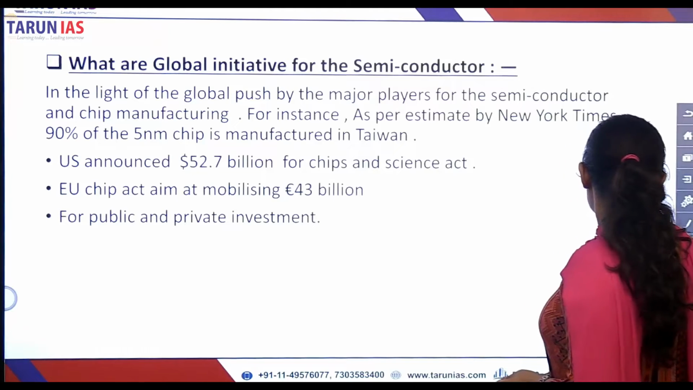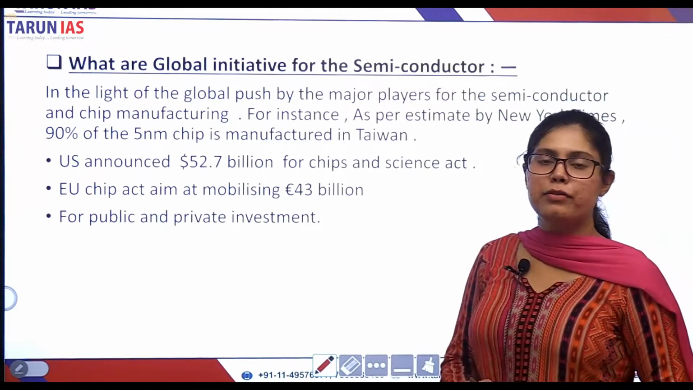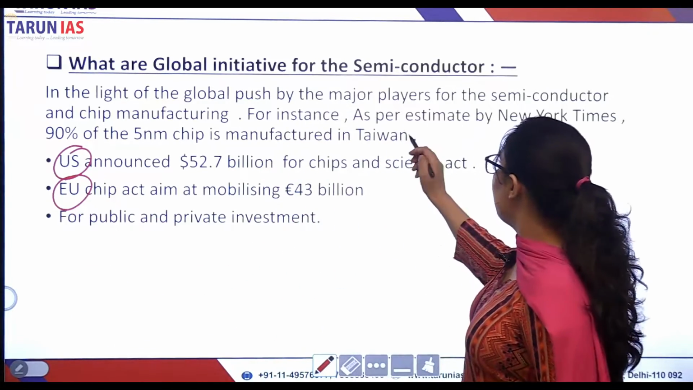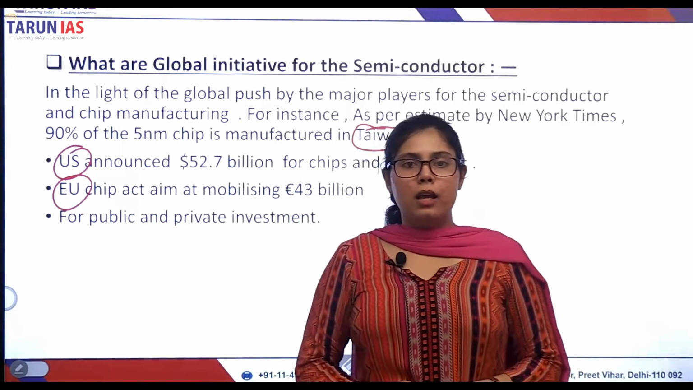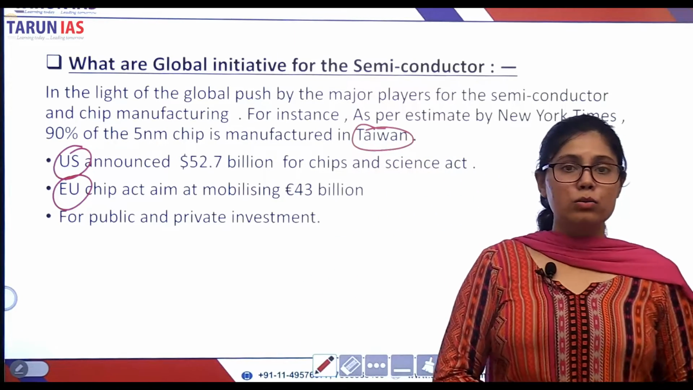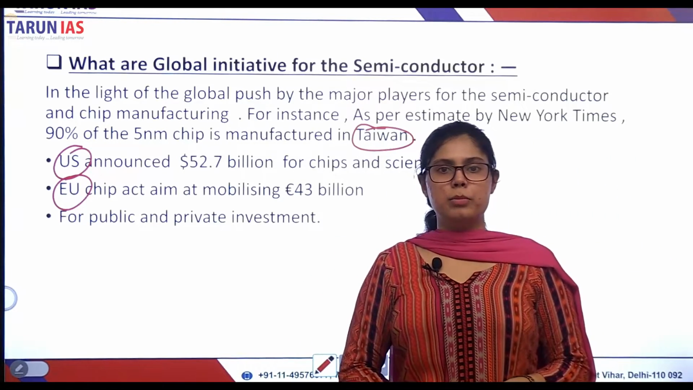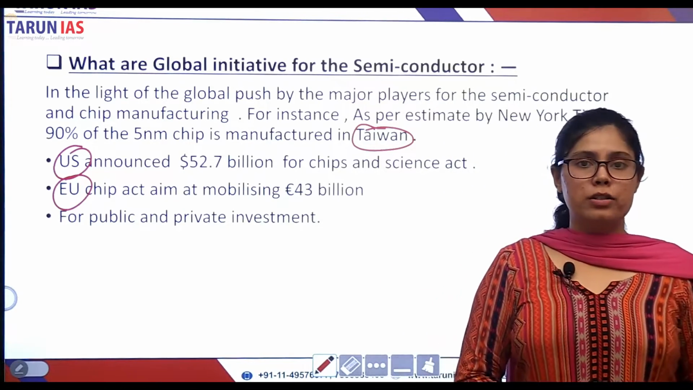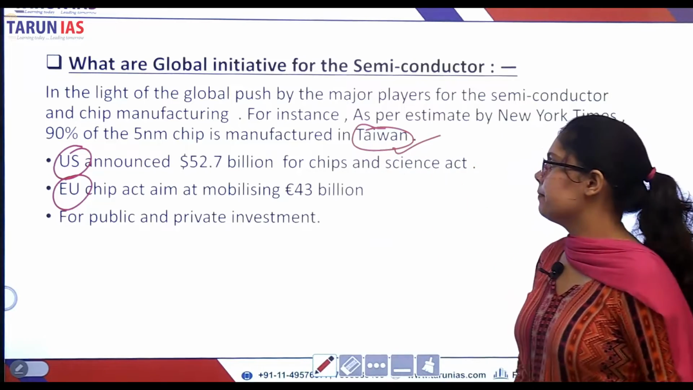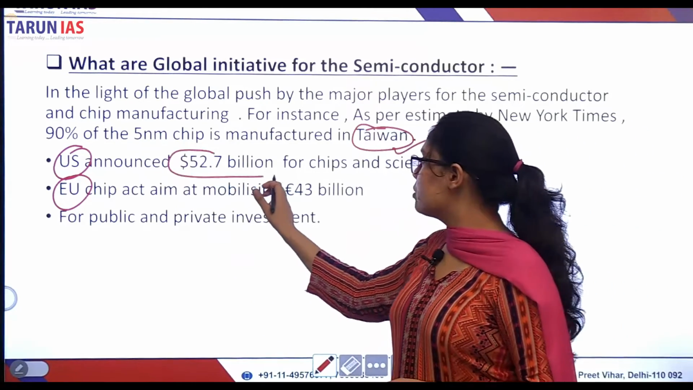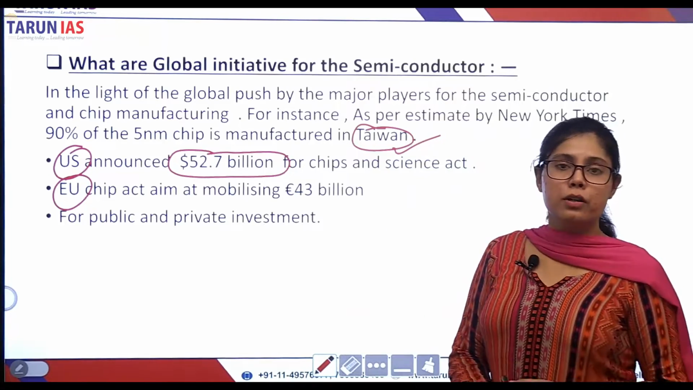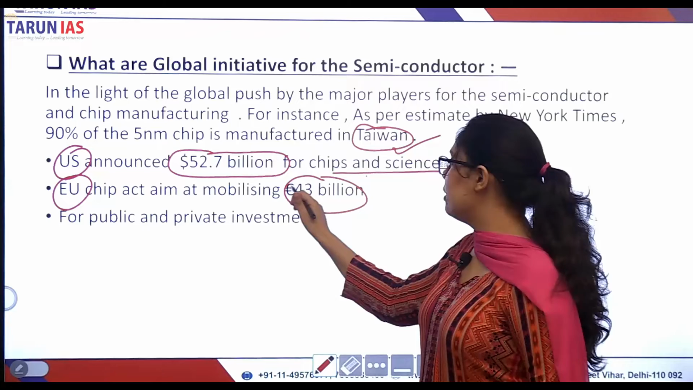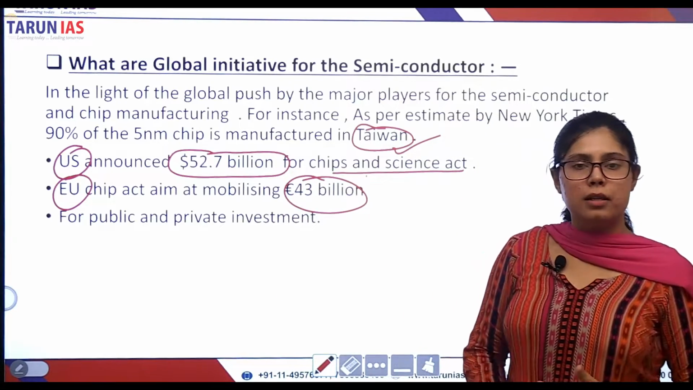Now, what are the global initiatives that have been taken by different countries? For example, the US, European Union and Taiwan. Taiwan, the United States and South Korea are the major players in the semiconductor business. In fact, more than 90% of 5 nanometer chips are manufactured in Taiwan alone. The US government has announced a $52.7 billion fund for its Chips and Science Act. The European Union is also mobilizing 43 billion euros for chip manufacturing and the semiconductor business.